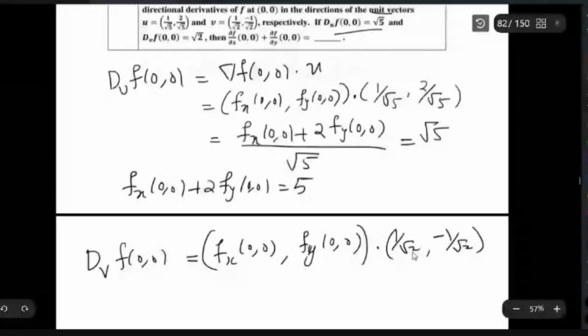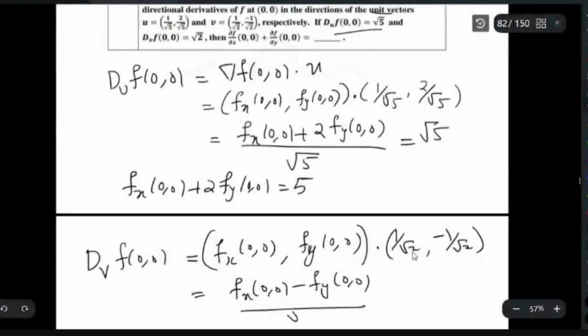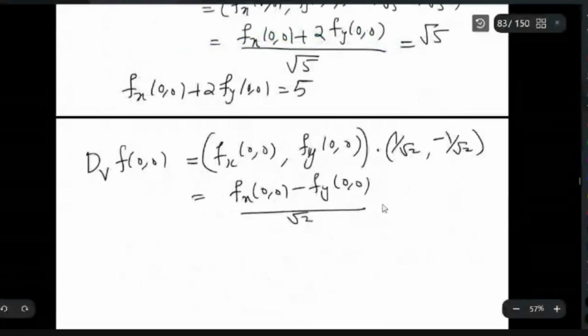So this will be (fx(0,0) minus fy(0,0)) by root 2. That is given as equal to root 2. So again you can solve it: fx(0,0) minus fy(0,0) equals 2.